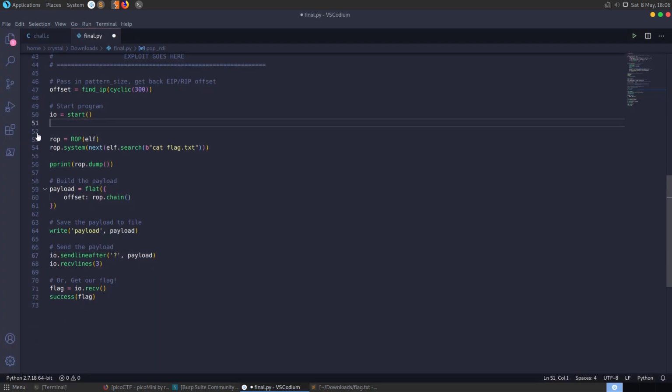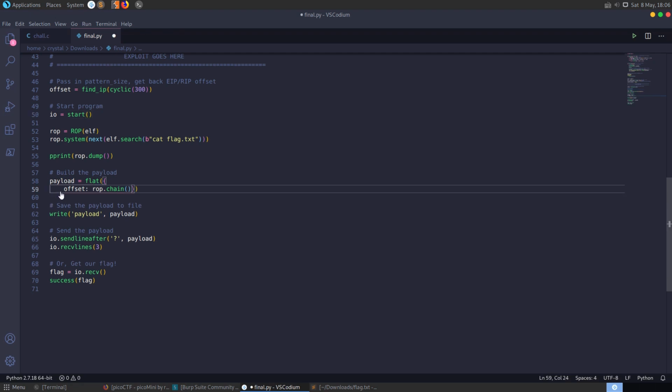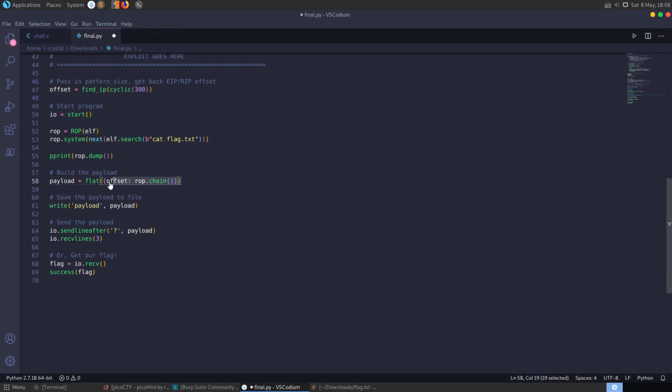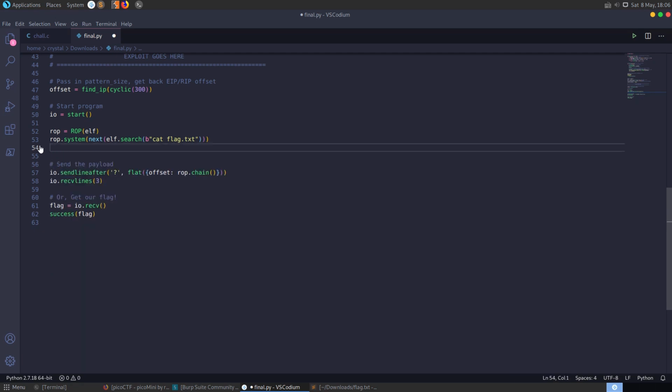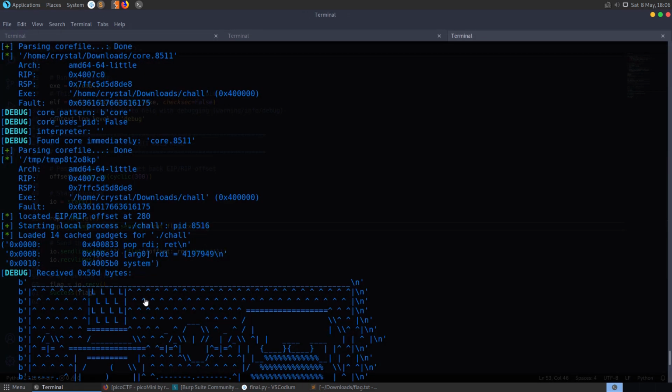So we can take all that out, and we can now just automate that whole thing. And even the payload, we don't have to do too much, so we could just put that into one line really, and we don't even need to send it as a payload. We could just put that in here, take all of that out, and we've got a very short payload to send off.